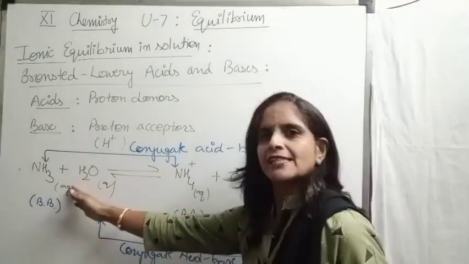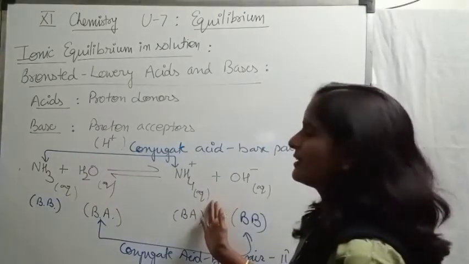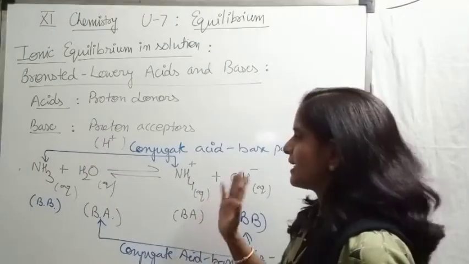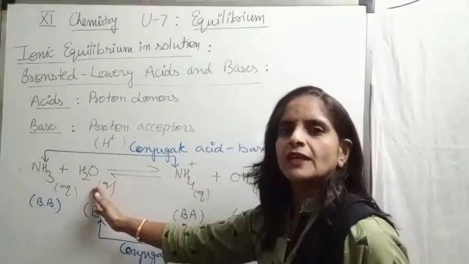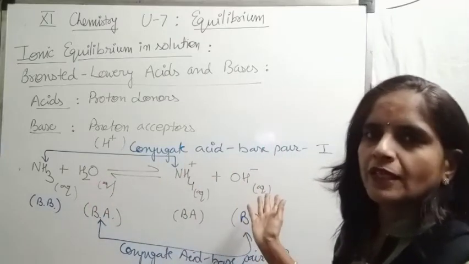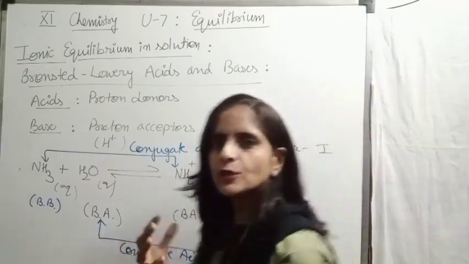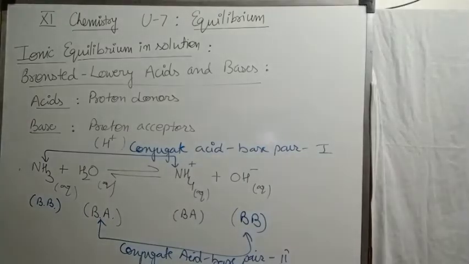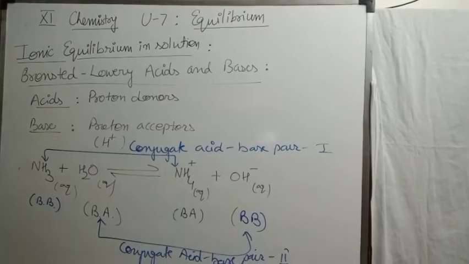Because ammonia has received one proton which is released by ammonium ion. Same here, H2O has released one proton and converted into hydroxyl ion. So they are formed by mutual transference of protons.